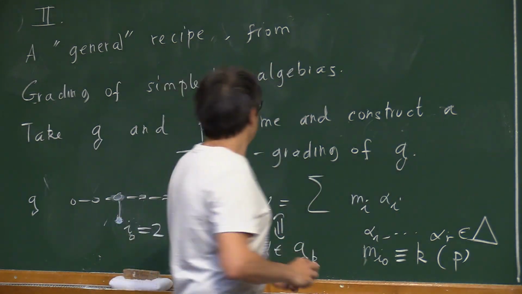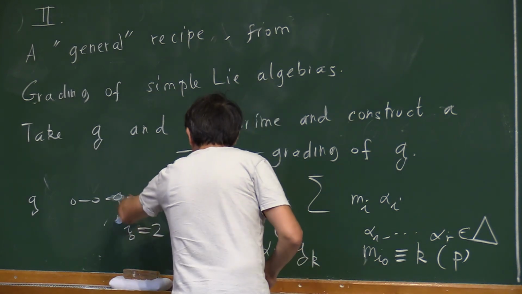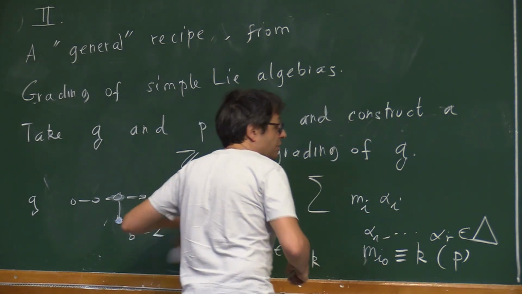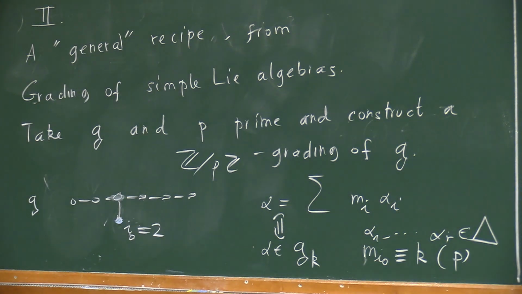So for instance, in the situation I chose on the board, this goes back to Vinberg, all this story.